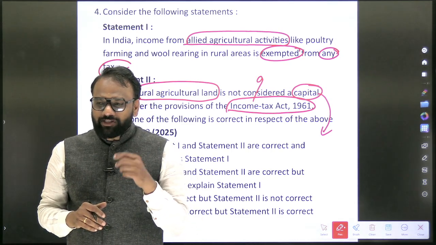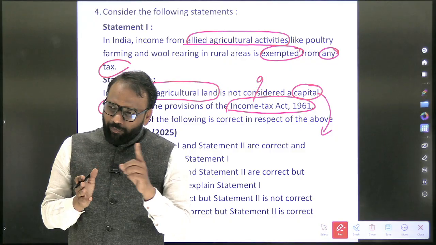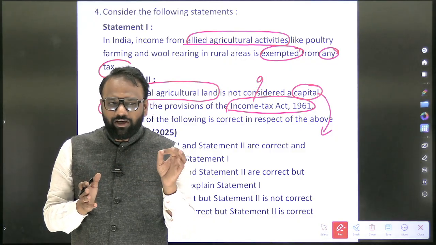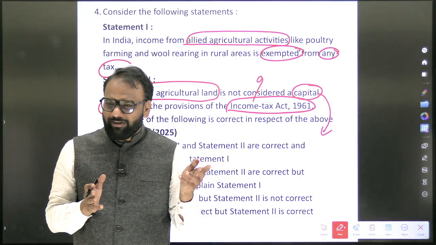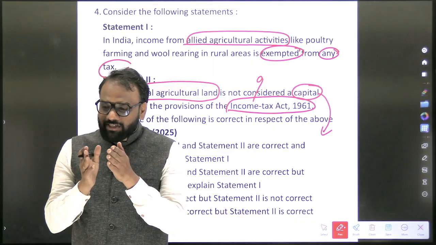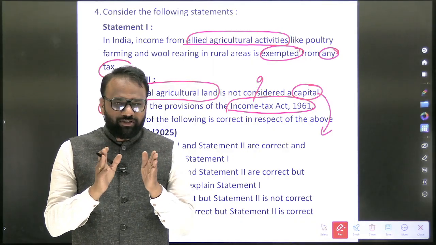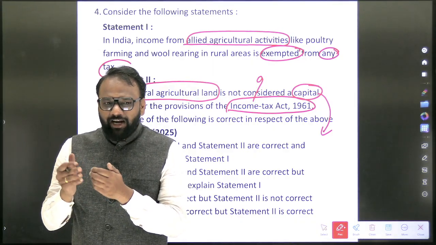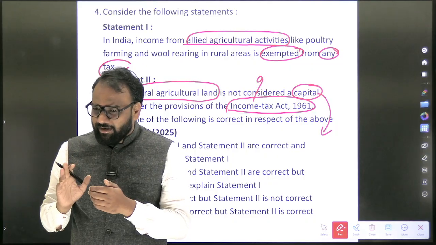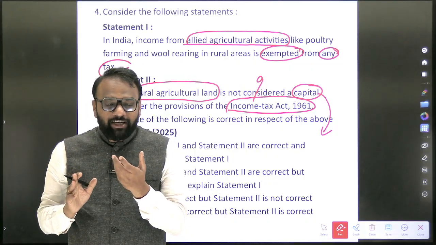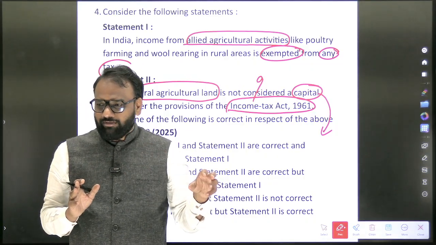When you sell it, whatever the profit you make, should you pay the capital gains tax or not? You should pay the capital gains tax. See, this is the basic entity which we shall focus on. When I purchase the land in the urban area and after making profit, I sell it, the profit which you make, can it be called capital gains or not?